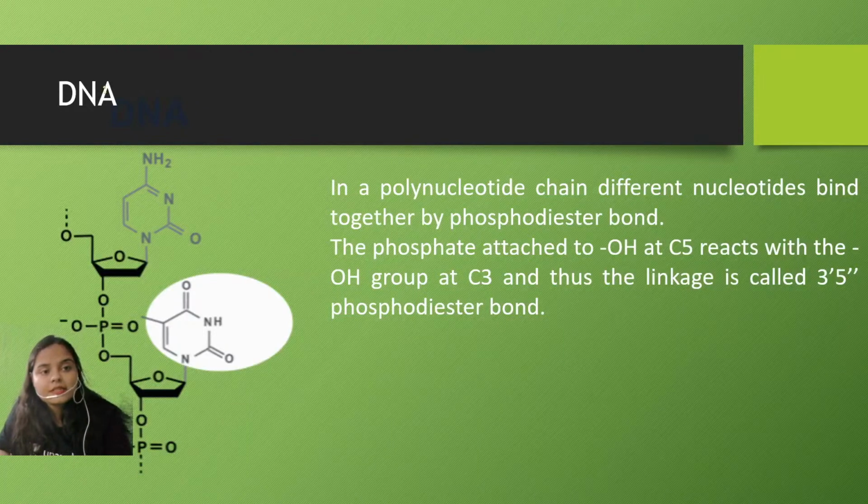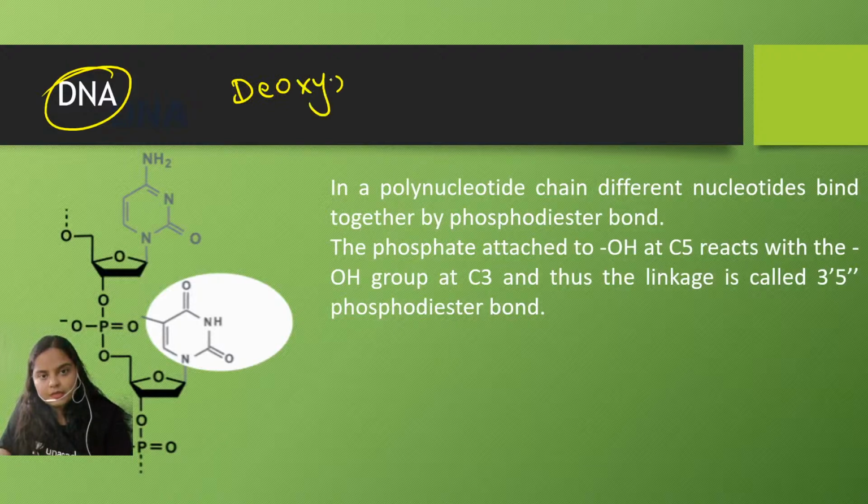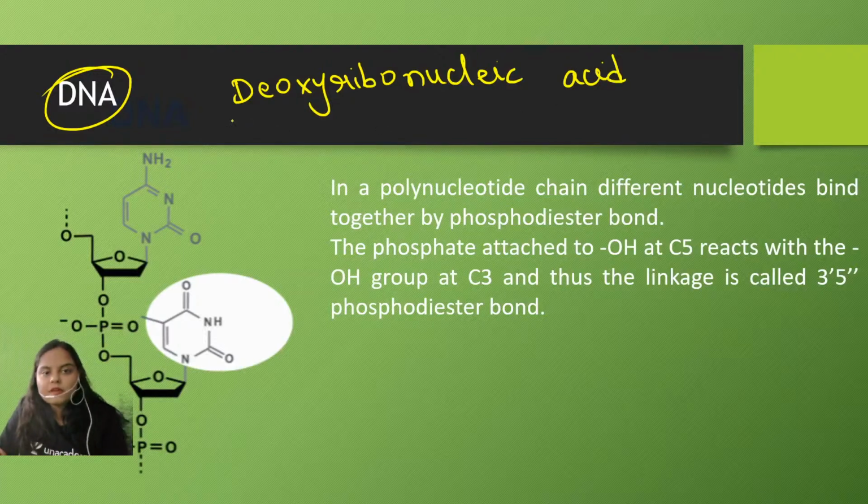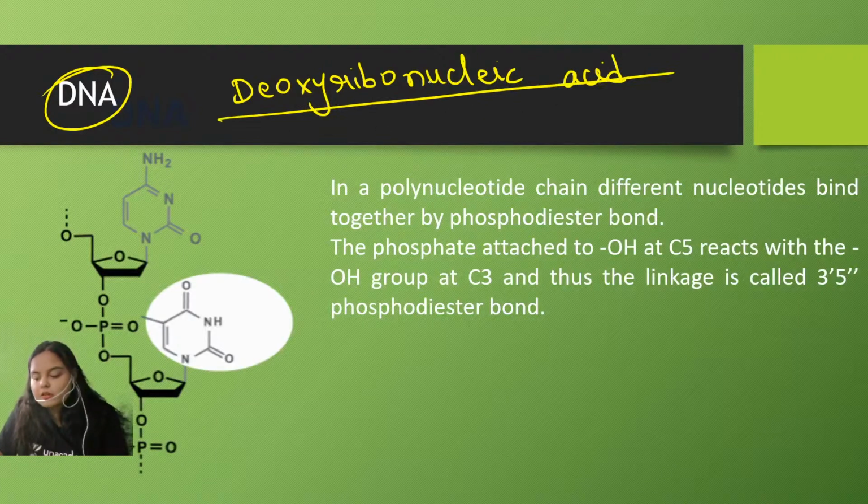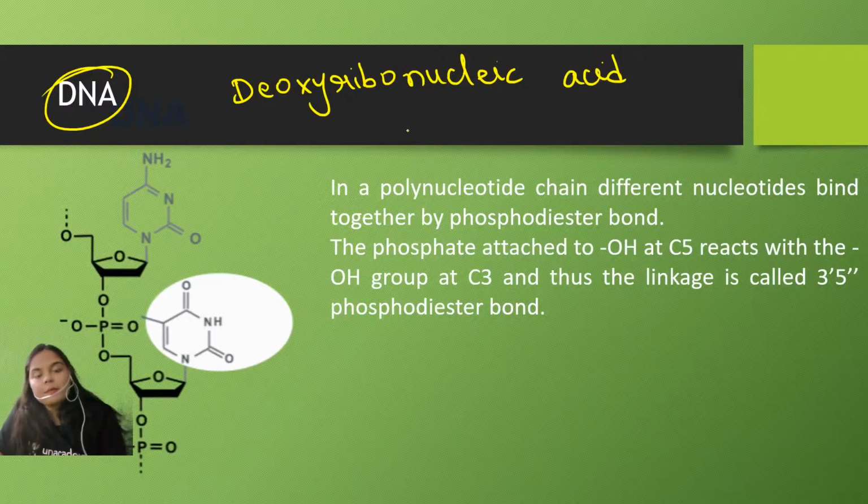So the first one is DNA, deoxyribonucleic acid, the genetic material which is found in our cell. The DNA molecule is a polymer of nucleotides, and this DNA molecule is a double stranded structure. We know that Watson and Crick gave us the double helical model of DNA, and we'll be discussing the double helical model of DNA as well.